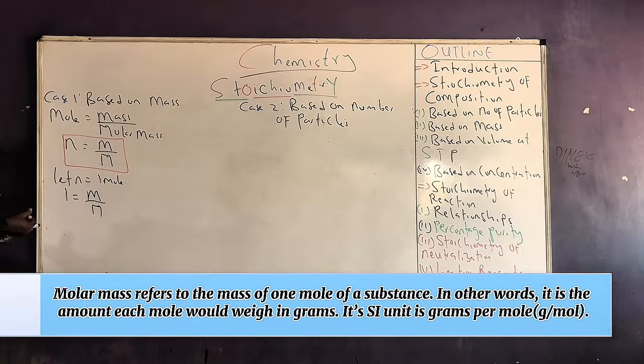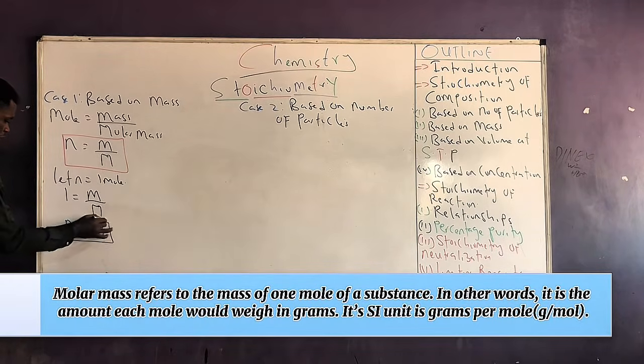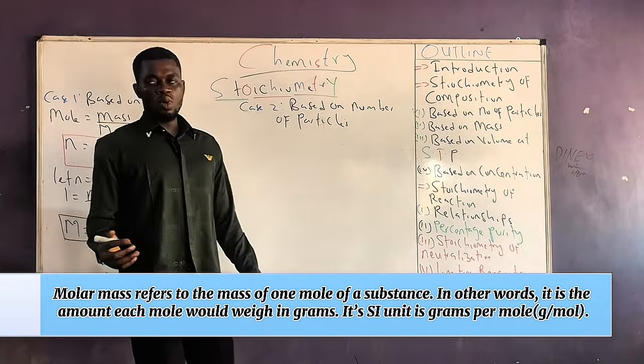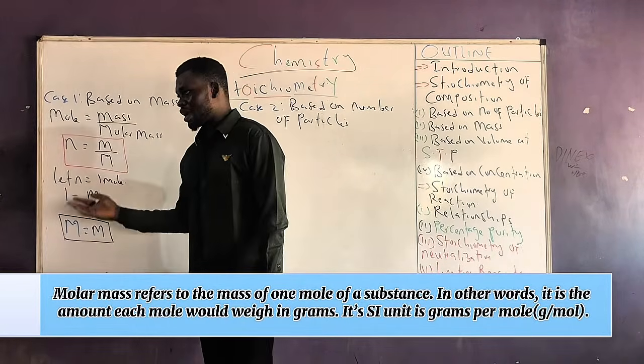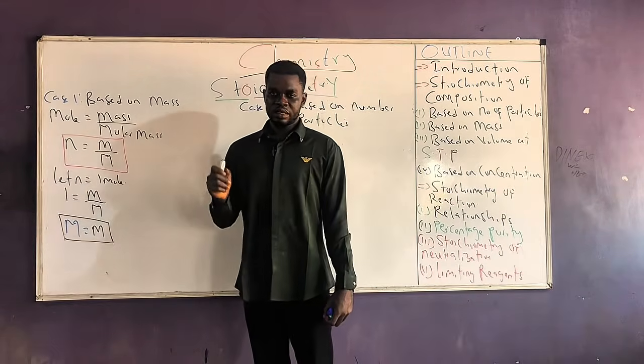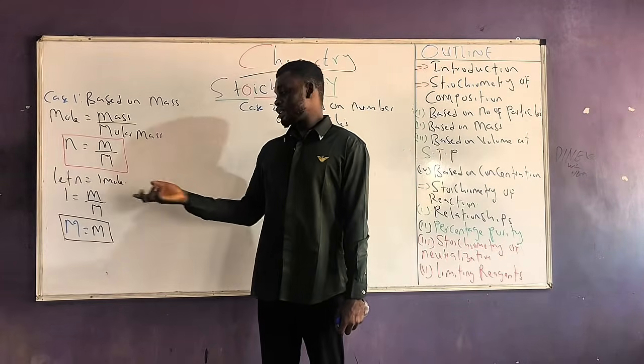At the end of the day, I will have that my mole is equals to my mass. This becomes the relationship I have. What does this mean? This means that molar mass is simply the mass of 1 mole of a substance. So for every 1 mole of a substance, its mass is actually the molar mass.